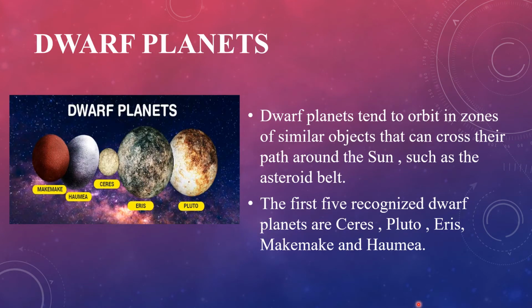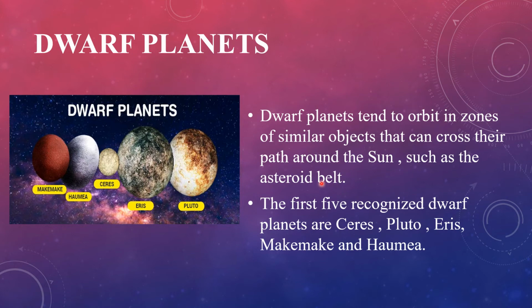Now children, let's see about dwarf planets. Dwarf planets tend to orbit in zones of similar objects that can cross their path around the Sun, such as the asteroid belt. The 8 planets move around the Sun in a fixed path.